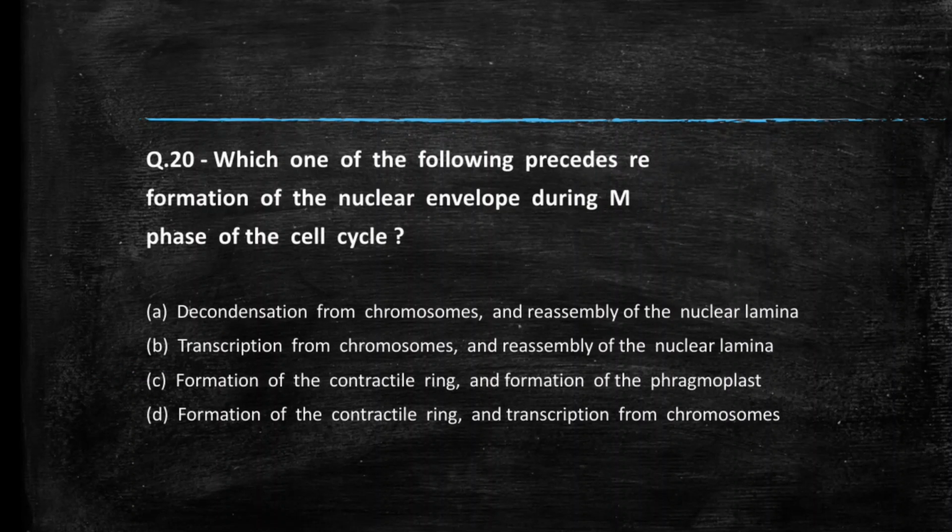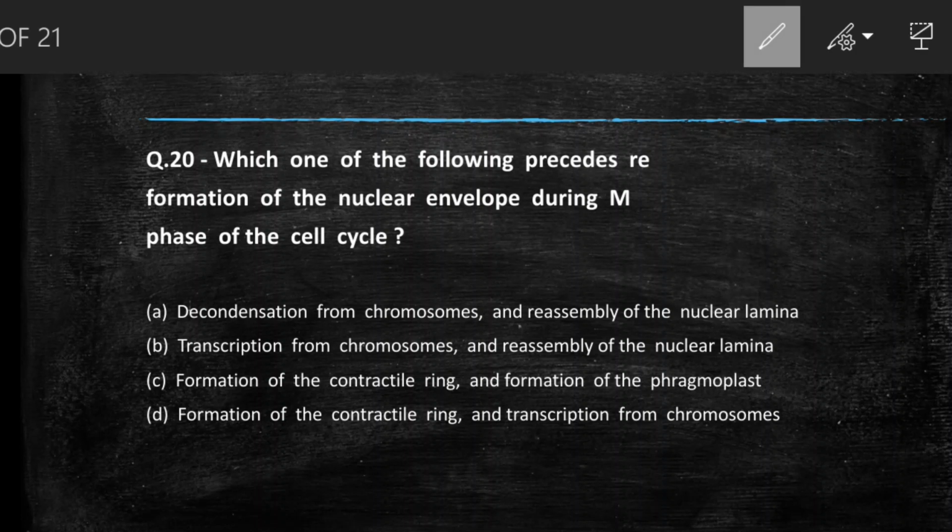Next question we have, which one of the following precedes reformation of the nuclear envelope during M phase of the cell cycle? Decondensation of chromosome and reassembly of the nuclear lamina, transcription from chromosome and reassembly of the nuclear lamina, formation of contractile ring and formation of the phragmoplast, formation of the contractile ring and transcription from the chromosome. Students, comment your answer.